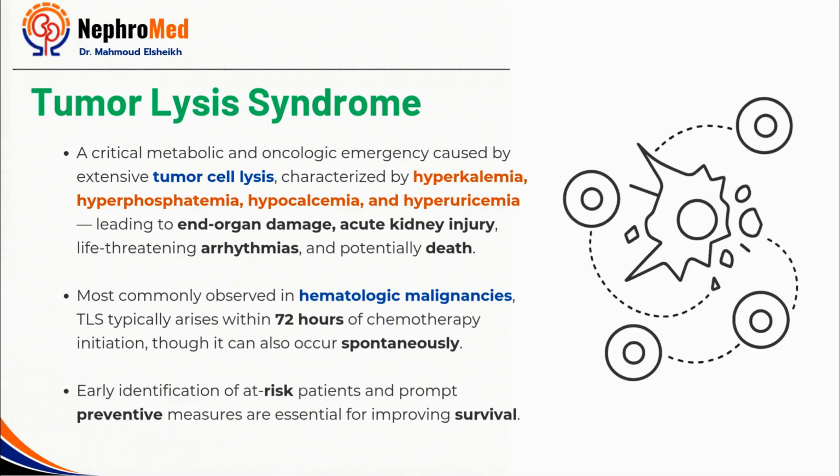What makes TLS so important is that these lab abnormalities are not just numbers on a report. They can quickly translate into serious clinical consequences, including acute kidney injury, life-threatening arrhythmias, neurological complications, and even death. We most commonly see TLS in patients with hematologic malignancies, particularly during the first few days after treatment begins. However, it's important to remember that TLS can occasionally occur spontaneously, even before therapy is initiated. The bottom line is that early recognition and prevention are critical. Identifying high-risk patients before complications start and develop remains the most effective way to improve outcomes in these patients.